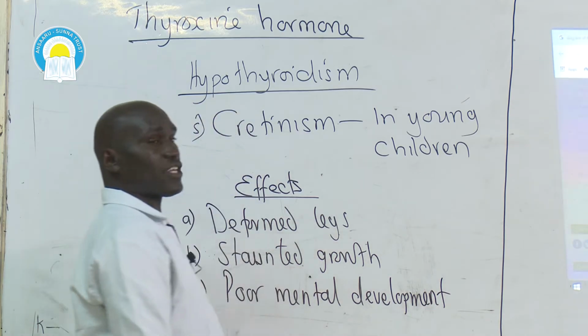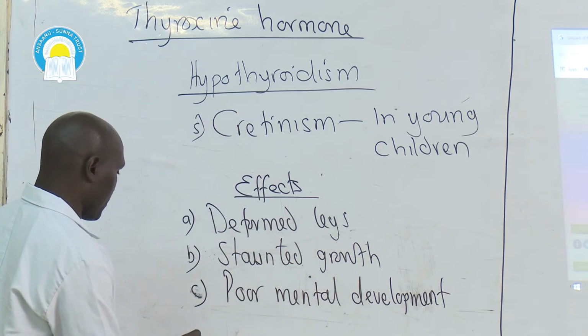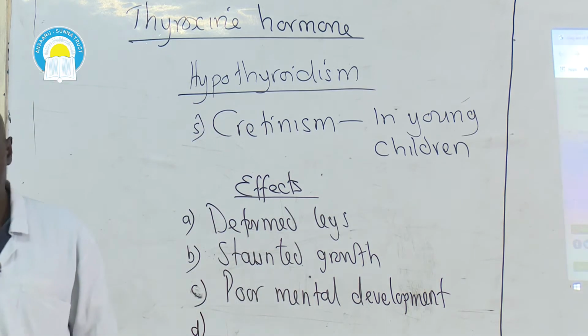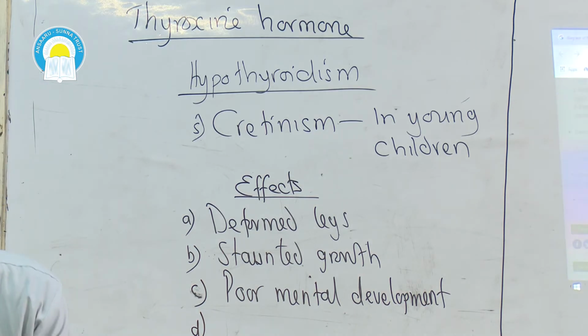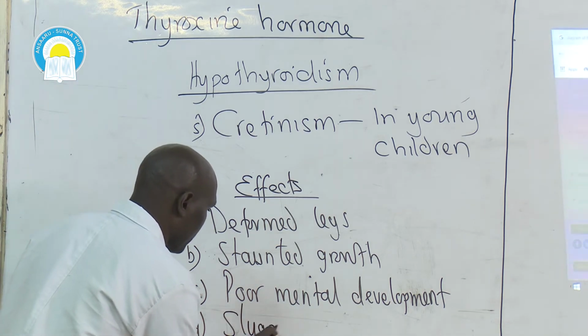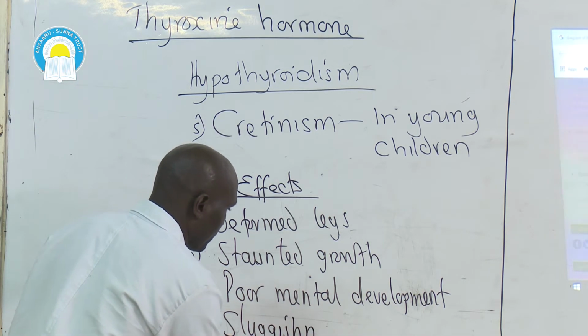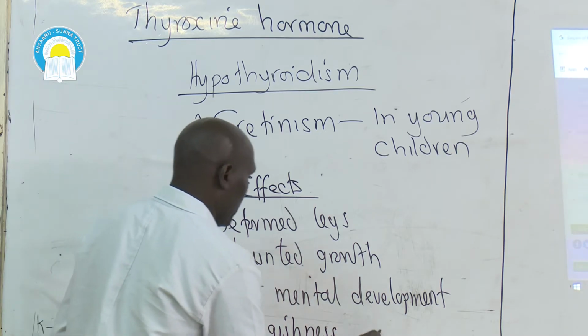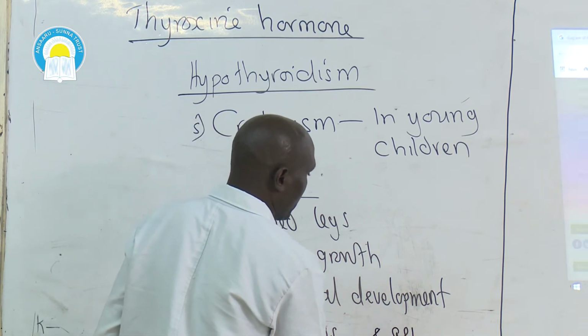Of course, that leads to mental retardation. Next, sluggishness, and general body weakness.